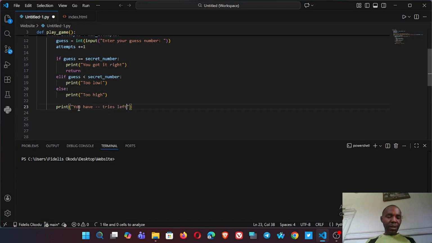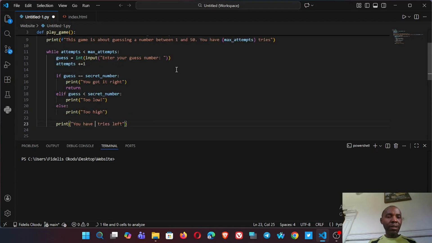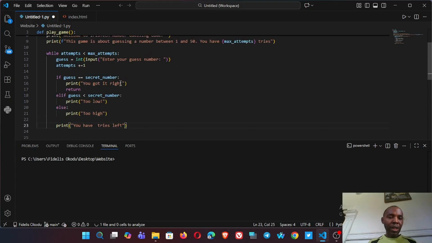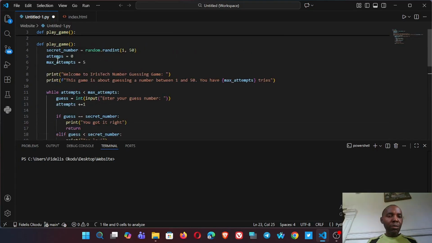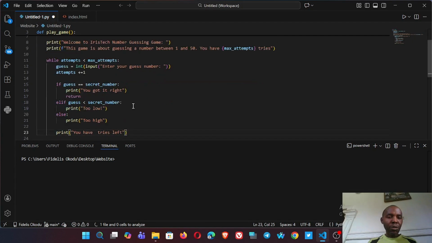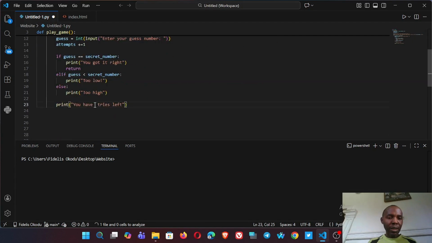From here, we wouldn't know how many tries are left, but since Python is counting attempts for every guess the player has made, we are going to let Python place the number of tries that is left, and the number of tries left will be maximum attempt minus attempt. So we are going to put that here as the equation.